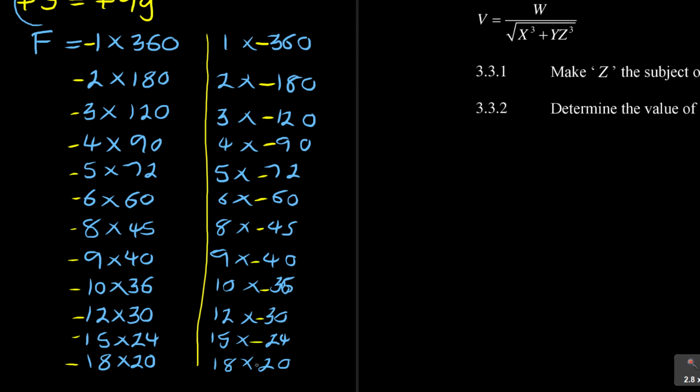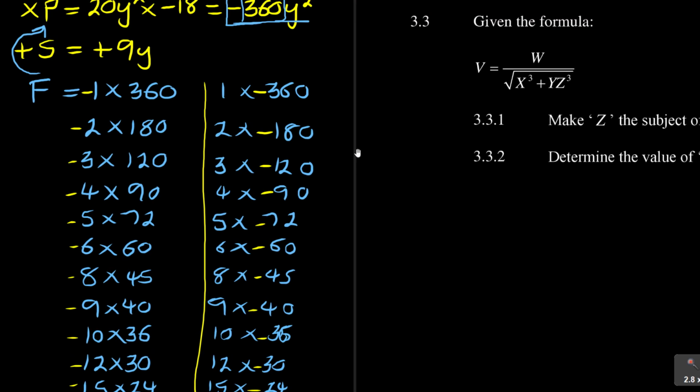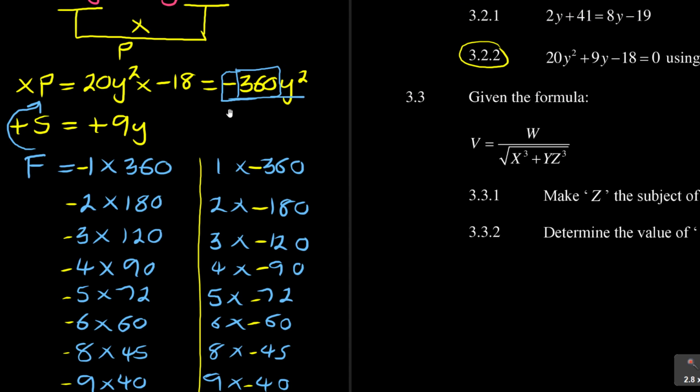So what it simply means is one of the numbers must be negative. And then when you've done that, how can I get minus 360? Either one number is negative and the other one is positive, or the other number which was positive is the one that is negative. Now the next question you're asking yourself, which is going to decide, is your sum. This is your decider. The sum is of these two numbers that you are multiplying.